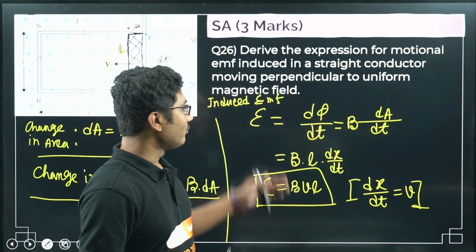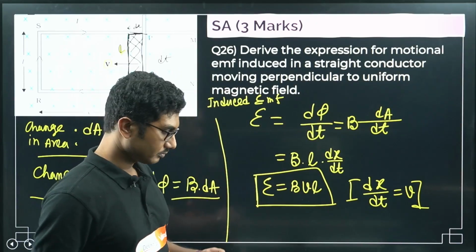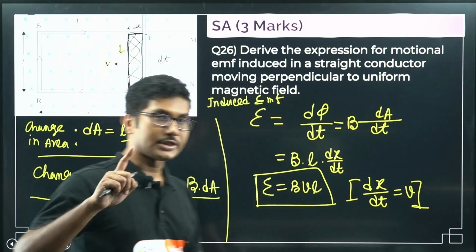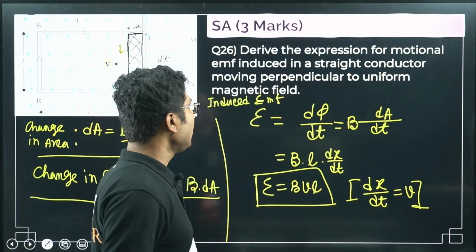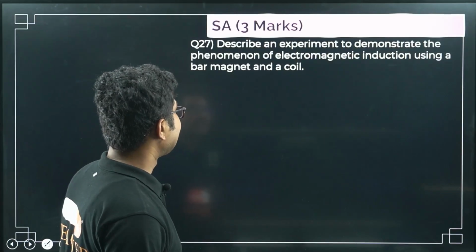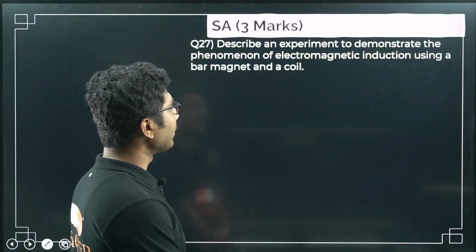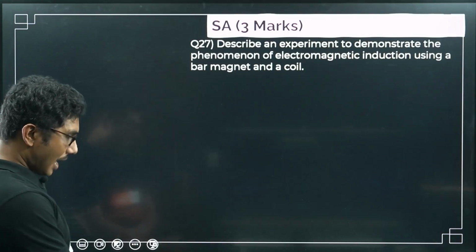Okay, and then for the derivation you get 2 marks, including this substitution. If you forgot to mention this substitution, the teacher will deduct 1 mark. Okay, remember that. Next, describe an experiment to demonstrate the phenomenon of electromagnetic induction using a bar magnet and a